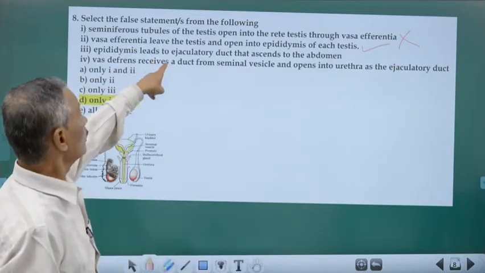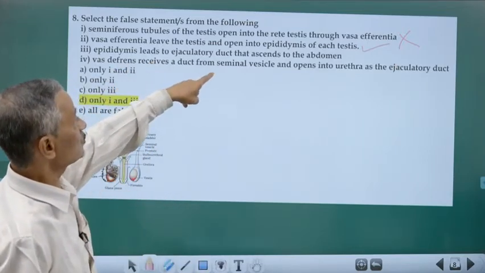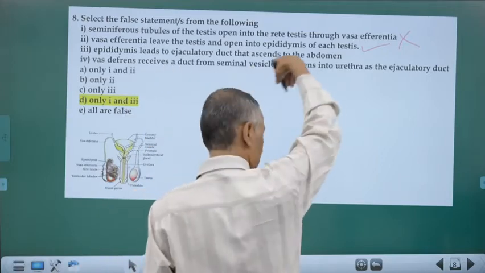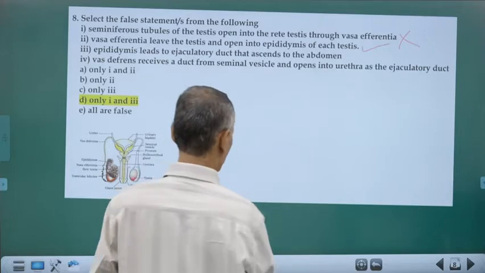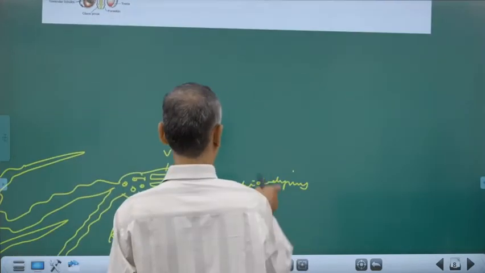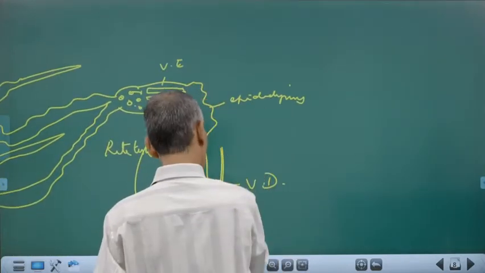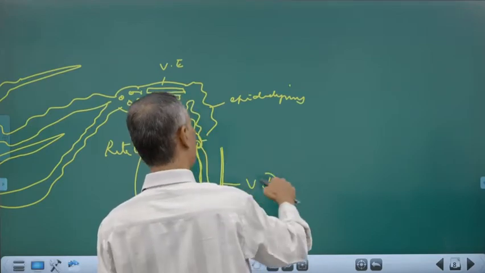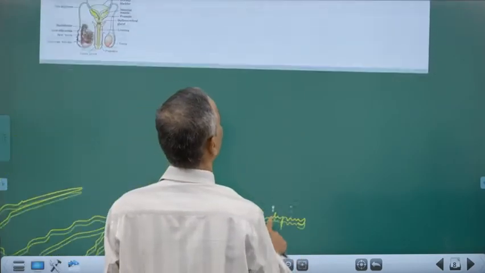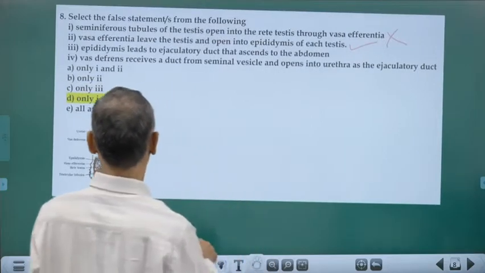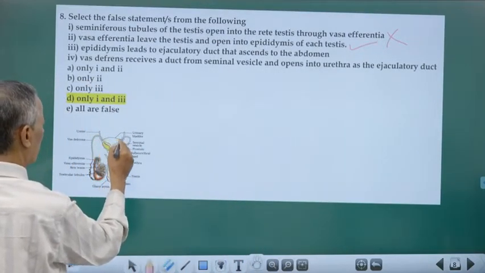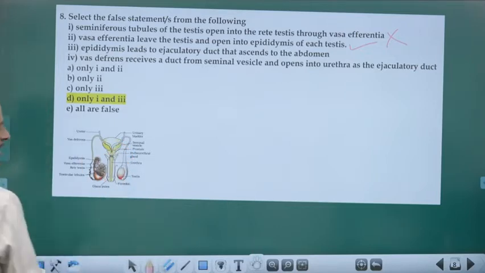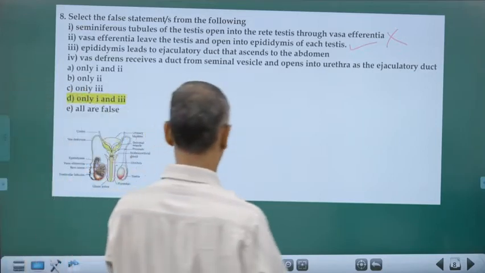Epididymis leads to the ejaculatory duct that ascends to the abdomen. No, epididymis descends down and ascends as the vas deferens. As the vas deferens, it reaches the abdominal cavity, is joining with the duct from the seminal vesicle and is forming the ejaculatory duct.